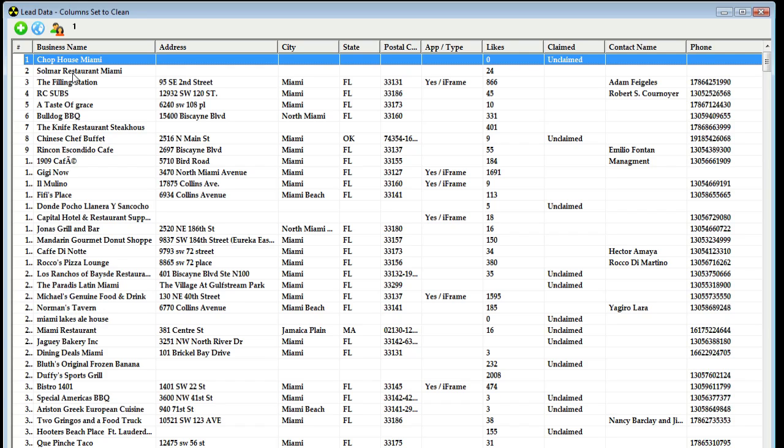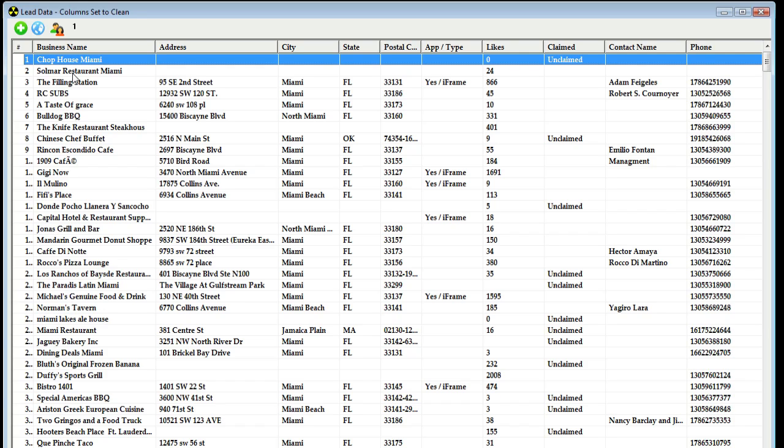In this video we're going to cover the grid and the information that you get back whenever you perform a search with FB Lead Finder. We're also going to go over how to manipulate and filter your leads so you get them exactly the way that you want. And then finally we're going to cover sorting, importing, and exporting your leads.